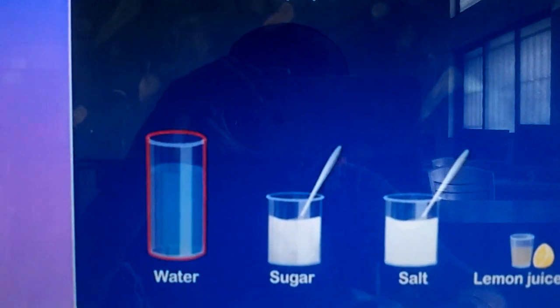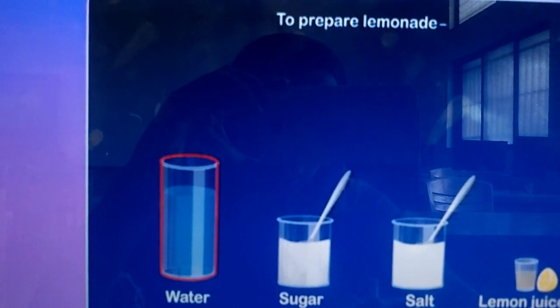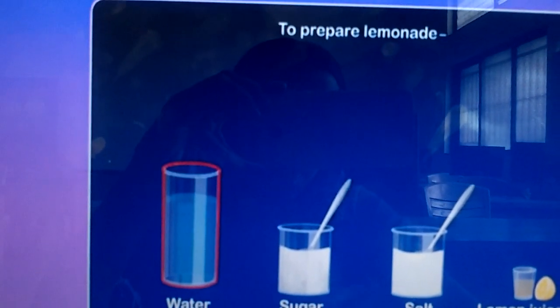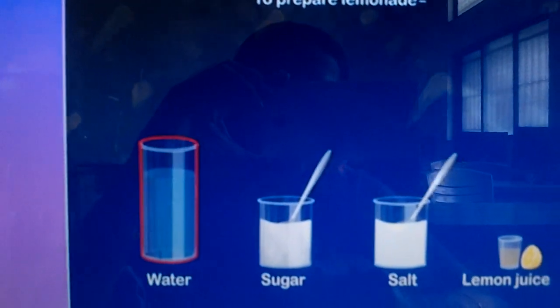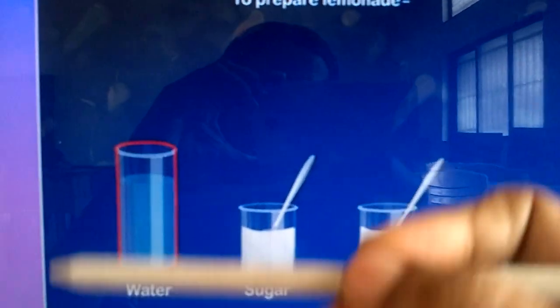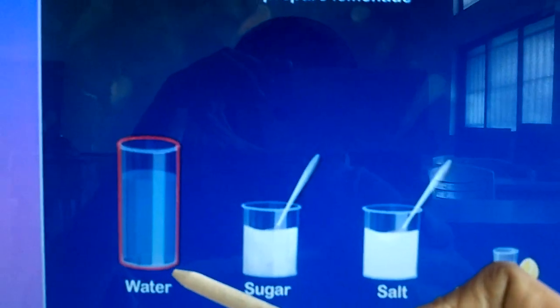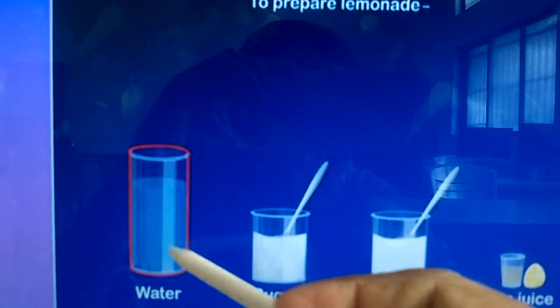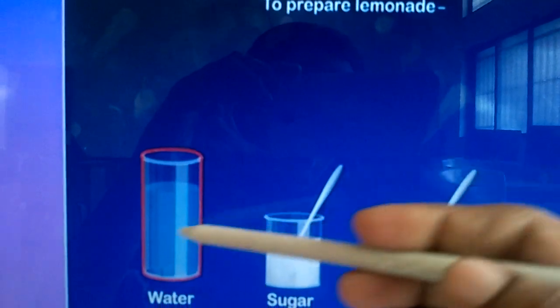So here the liquid, that is water, in which the solute is dissolved is called a solvent. Water is the solvent. Yes, children. In this liquid, which substances are dissolved?